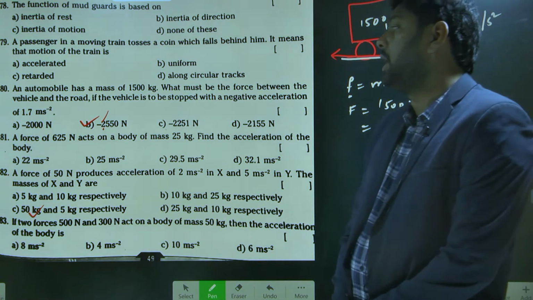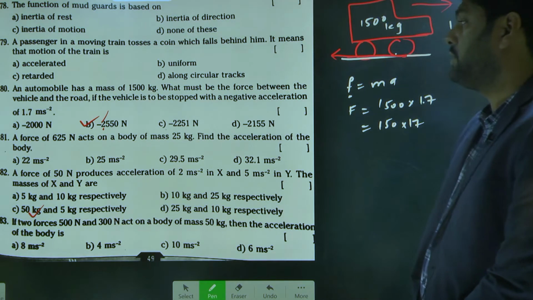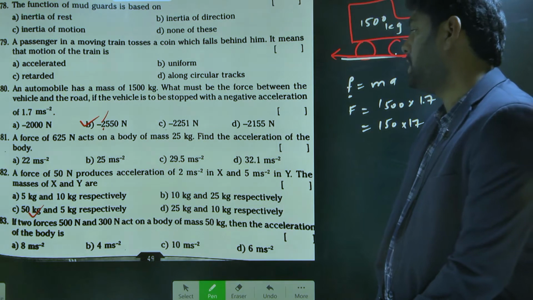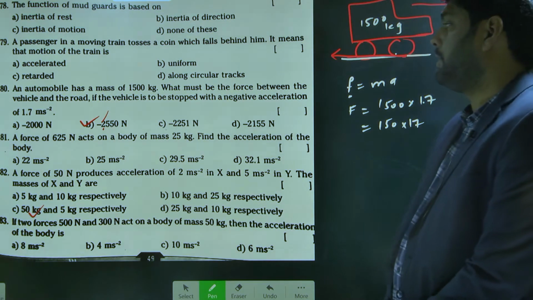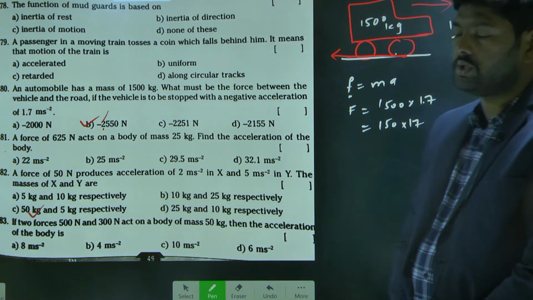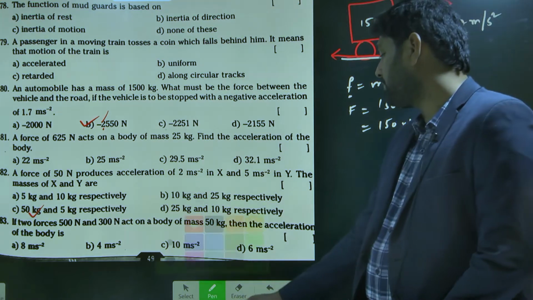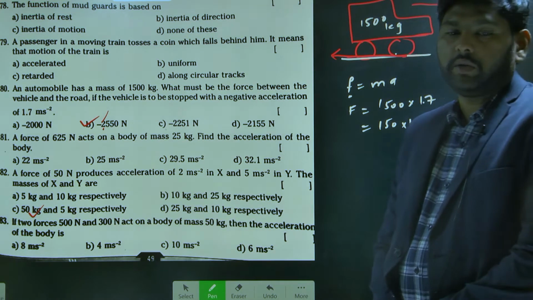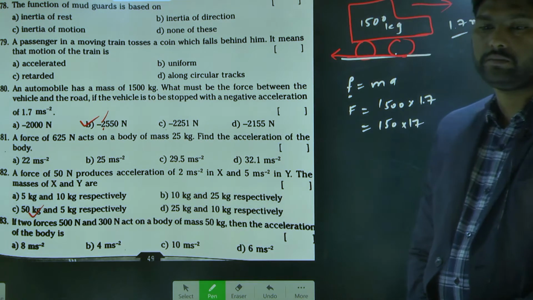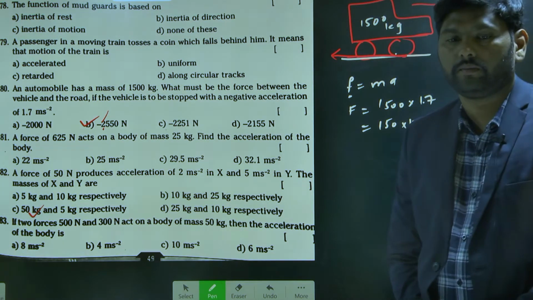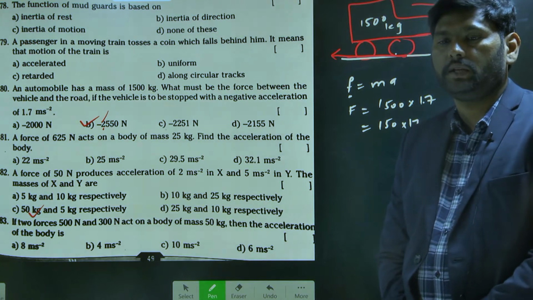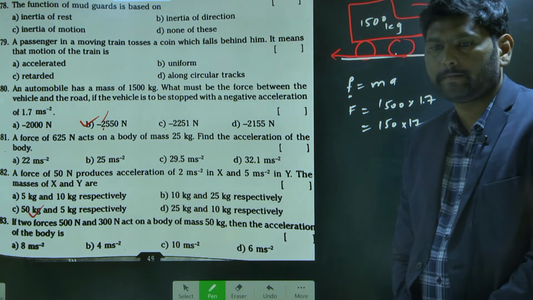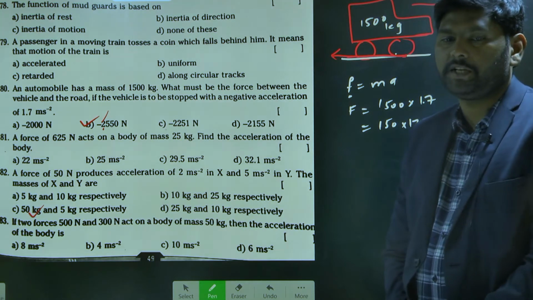Next, 81. A force of 625 Newton acts on a body of mass 25 kg. Find the acceleration of the body. So it is also based on Newton's second law. Tell me the answer. I am giving 1 second. What is the answer here? How much is the answer?